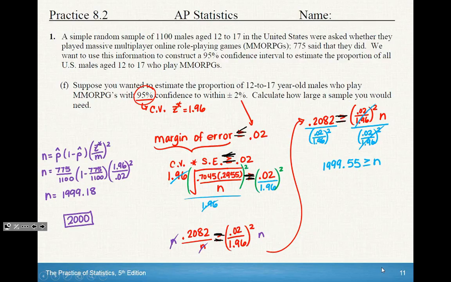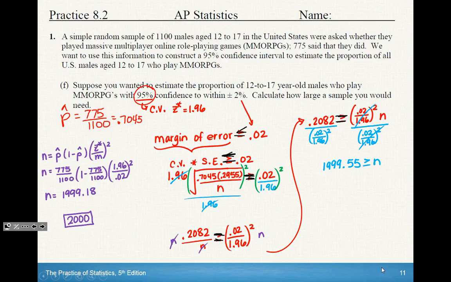Some students at this point are going to say, where the heck did she get those numbers from? Because I thought we were just doing 0.5 and 1 minus 0.5. Well, we actually have a proportion in this problem, so we need to use it. Okay, and so remember that our proportion, our p hat, was 775 divided by 1100. And instead of writing out that fraction each time, I just went ahead and divided it out, and so it is 0.7045. I do believe that's the rounded version of it. Will be okay. We went enough decimal places out.